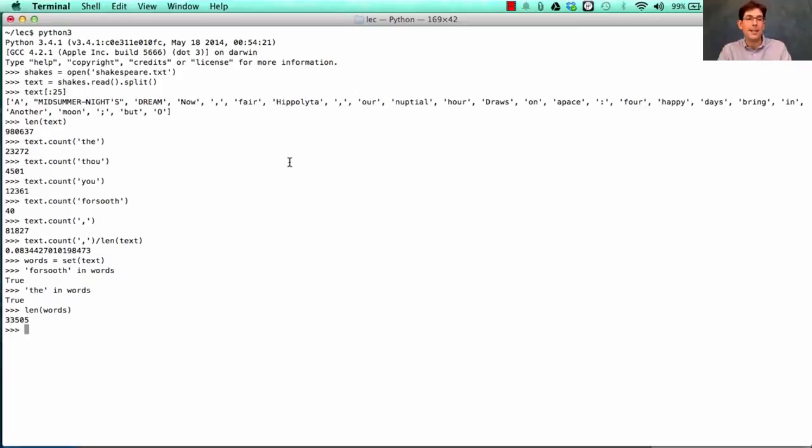Another will be objects. Set is an object. It represents and behaves like the set of all words in Shakespeare. And finally, we have the programming language itself, which is how we're expressing this information and what's being interpreted by the computer in order to give us the results that we see.